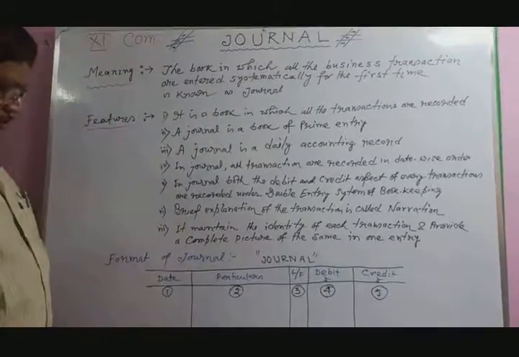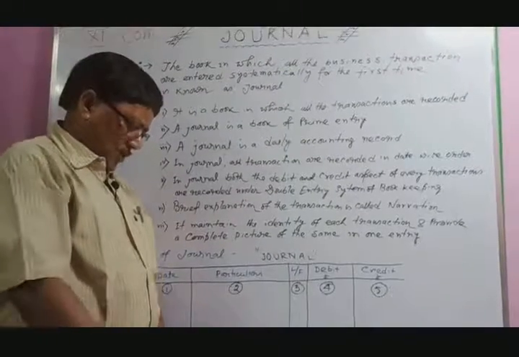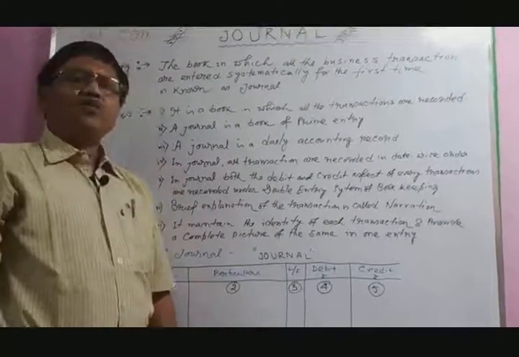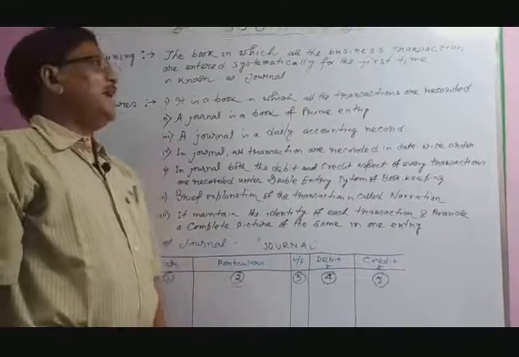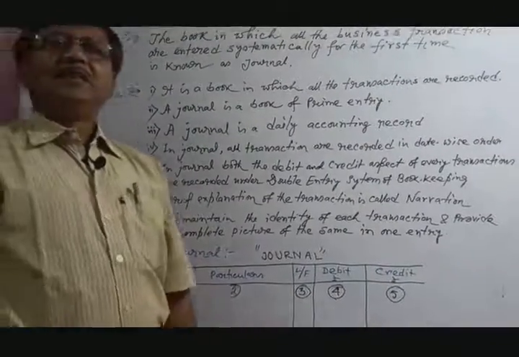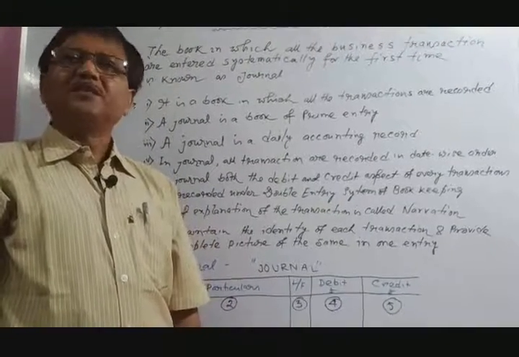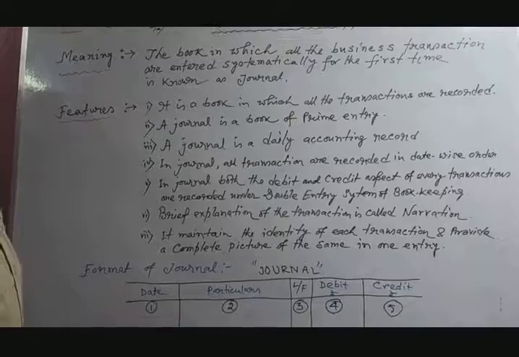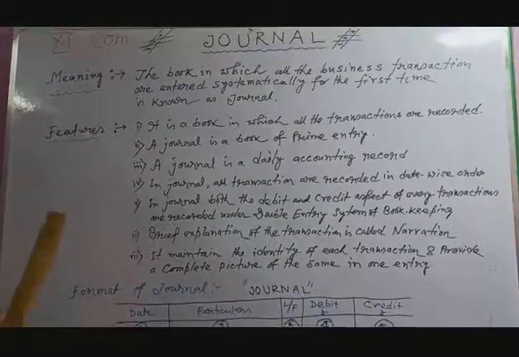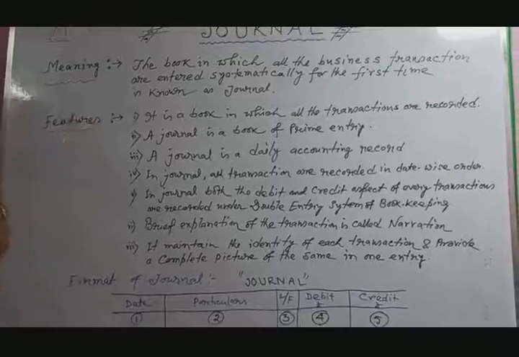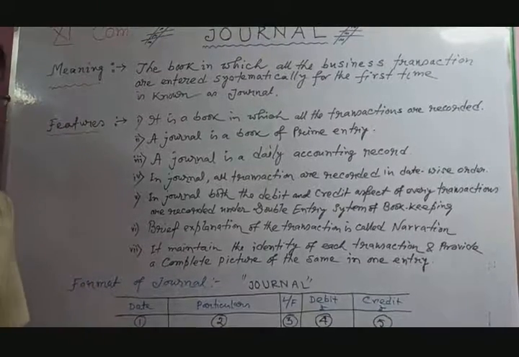The book in which transactions are recorded from the source documents is known as the book of original entry. In common sense, when any transaction happens, it is recorded in a first book. This book is known as journal. Journal is a main important topic, and it depends upon the double entry system.